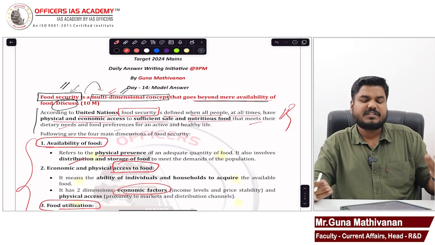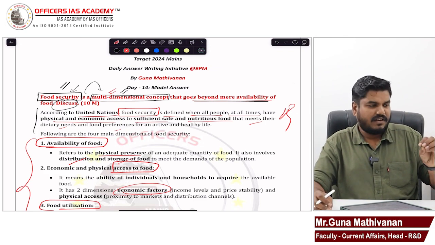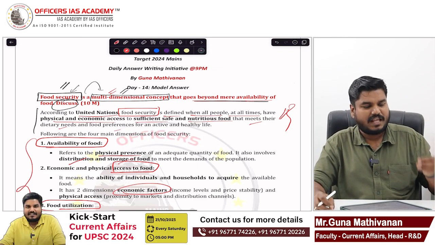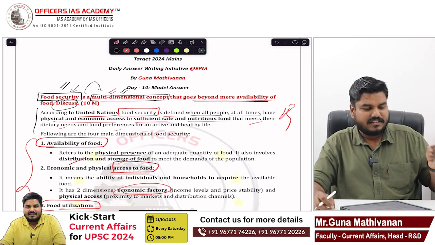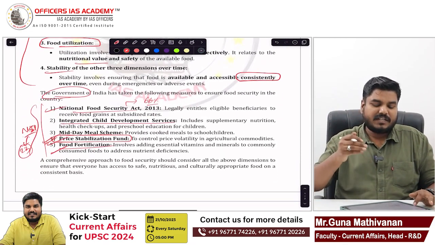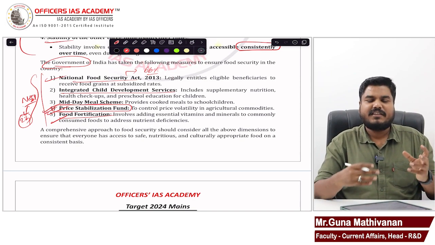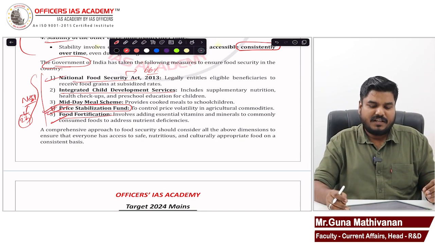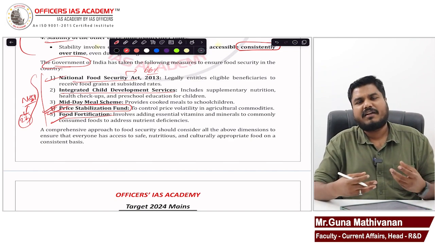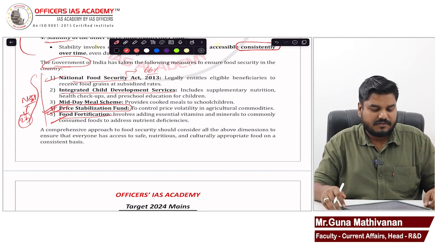Food security is a multidimensional concept that goes beyond mere availability of food. It's not just availability of food, but affordability of food, accessibility of food, consistency in that food, nutritious food. All those are multidimensional. And mention how government is ensuring it. Then you conclude that yes, these kinds of comprehensive approaches ensure food security, nutritional security for all people on a consistent basis. You can give a simple conclusion, right?